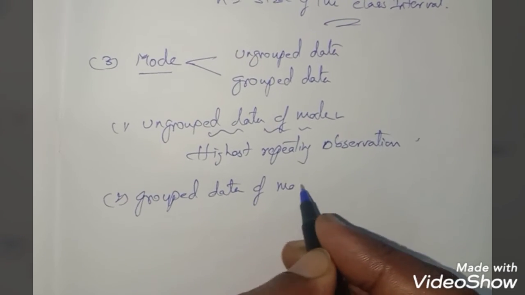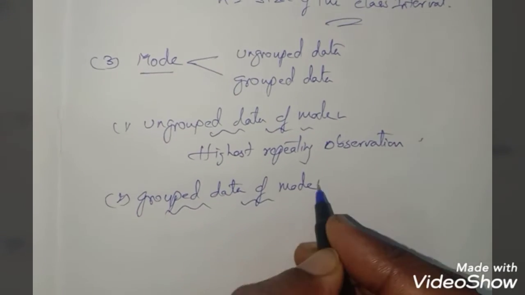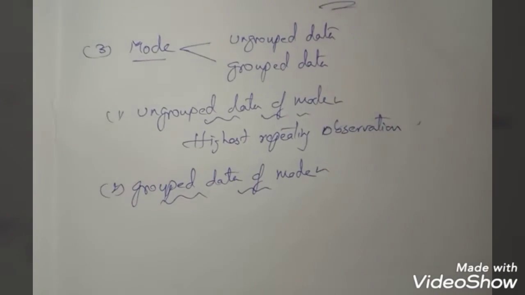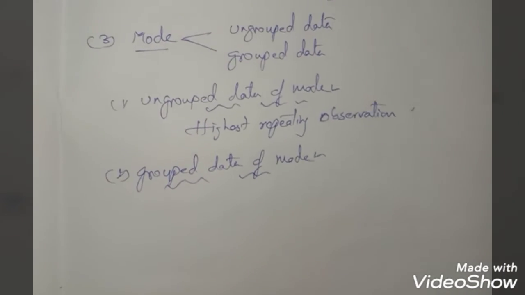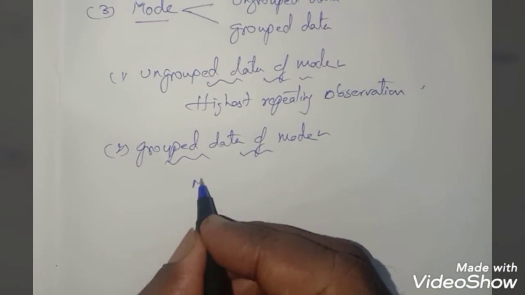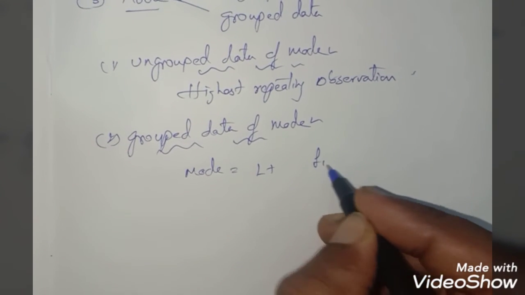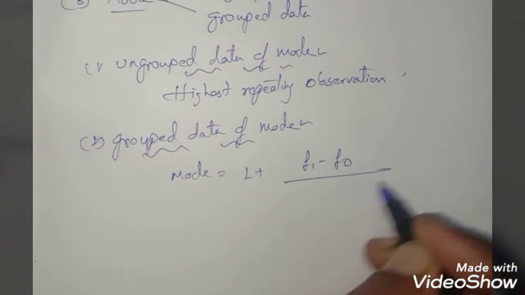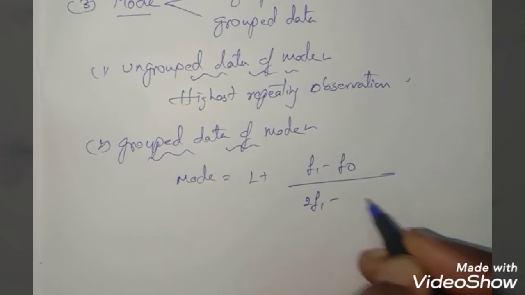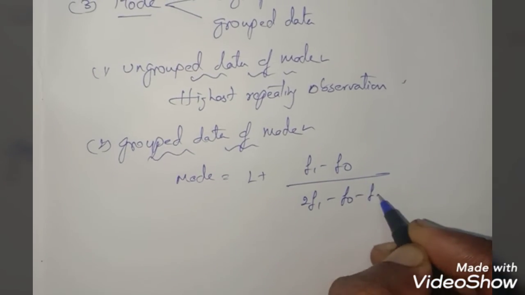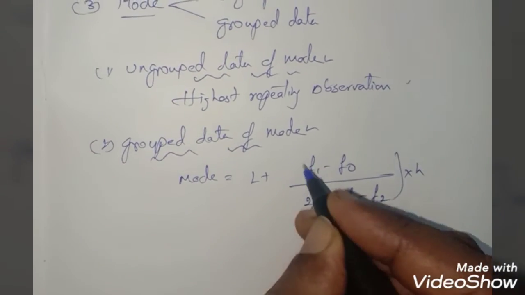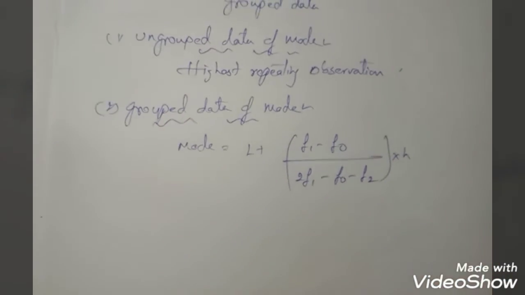So here the grouped data formula for mode is given as mode is equal to L plus F1 minus F0 divided by 2F1 minus F0 minus F2, into H. This is the formula of mode.